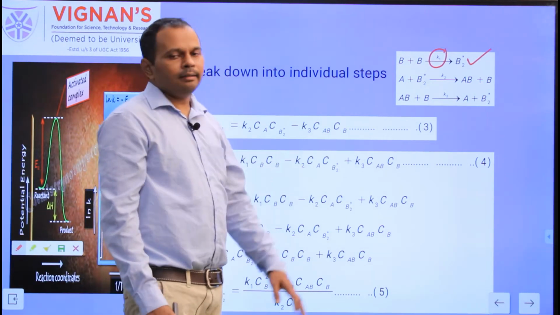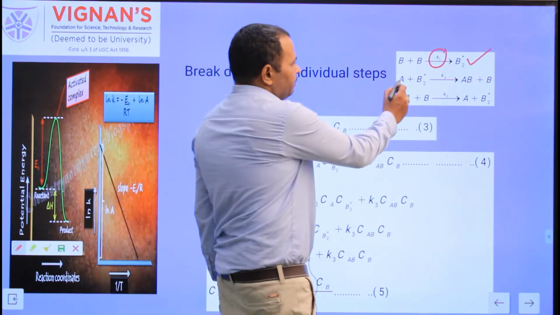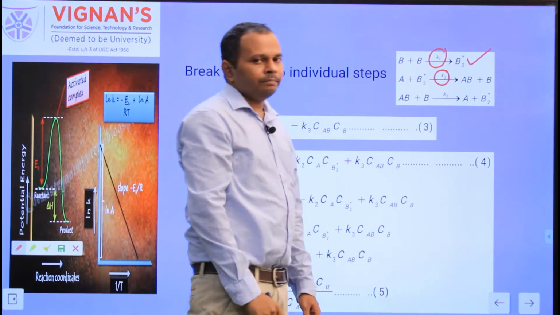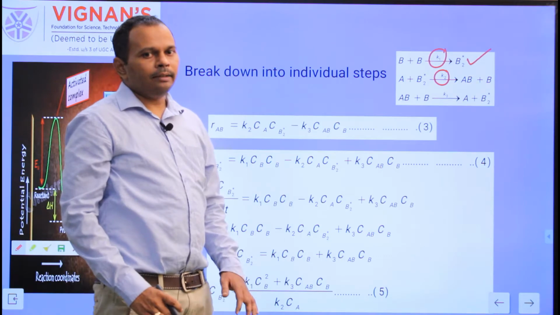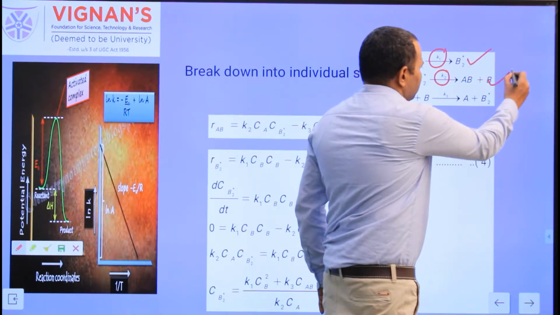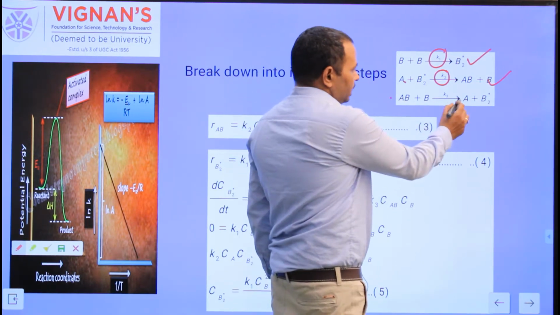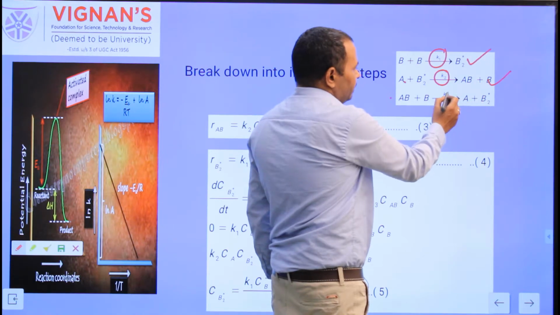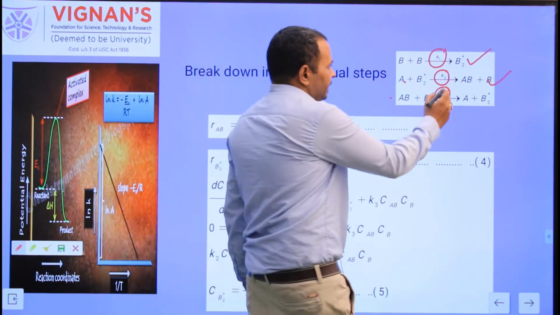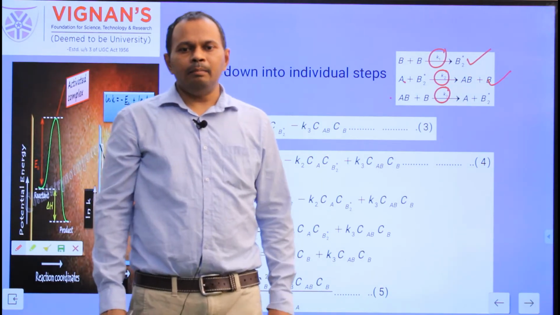And the second reaction is a reversible reaction. That means the forward step is A plus B2 star to AB plus B in the presence of rate constant K2. So in the second one, the reversible reaction, this is the forward step. And the backward step is AB plus B, which gives rise to A plus B2 star in the presence of K3. Here B2 star is the intermediate in the reaction. These are highly unstable molecules.